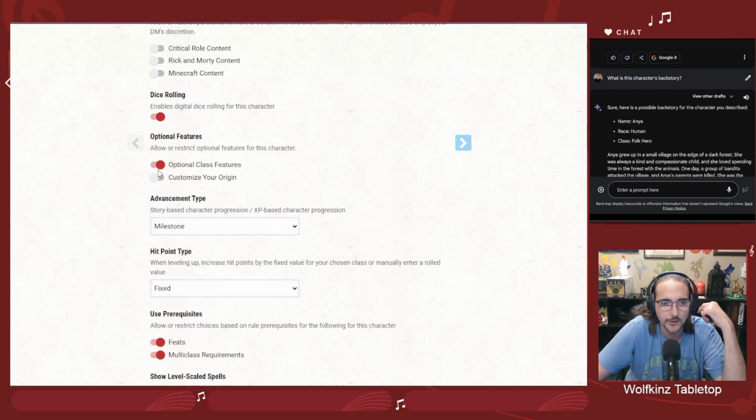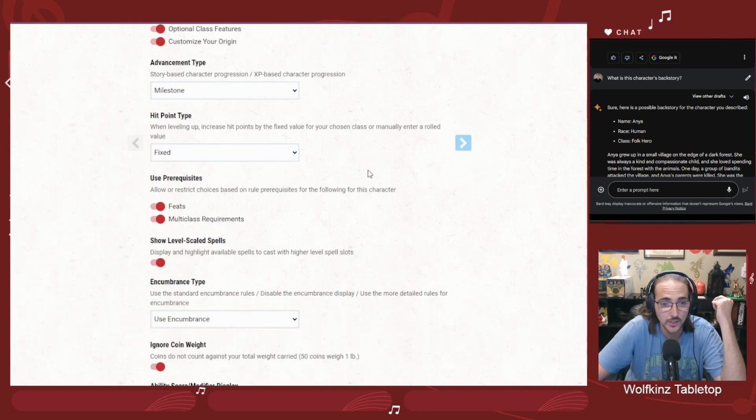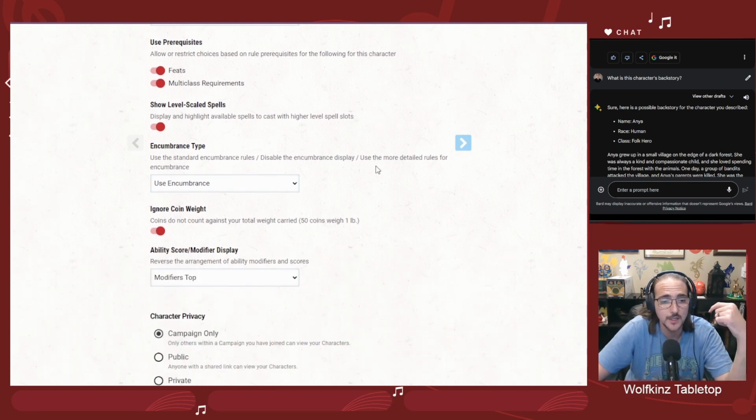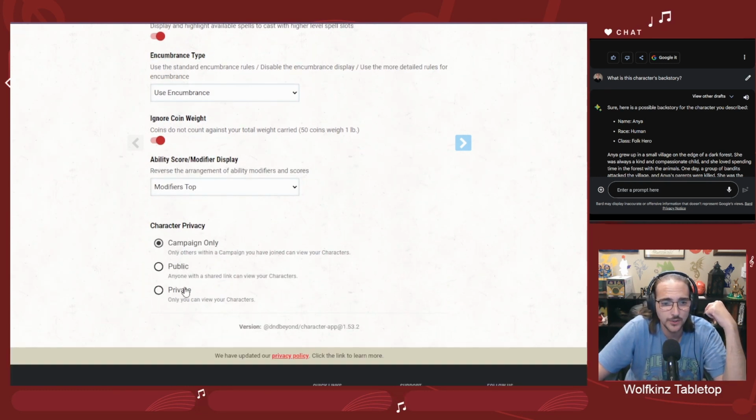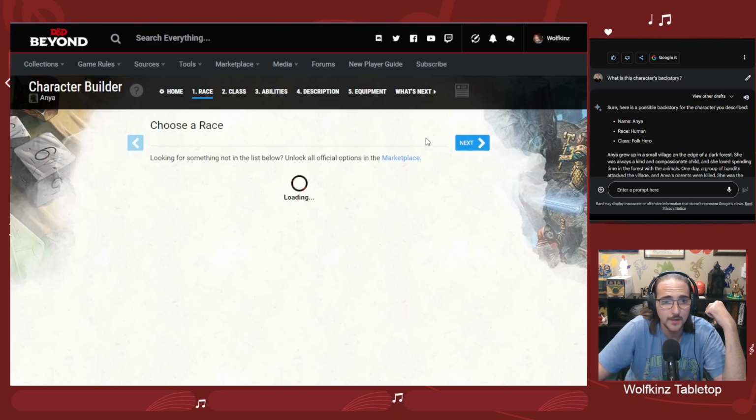We're also going to turn on the optional features because we may make use of those, especially if we're going to make a ranger. The optional features for ranger are very, very good. Those presented in Tasha's. And we'll just go ahead. We'll make this public so that I can share it out once we're done. All right, next page, we will choose a race.